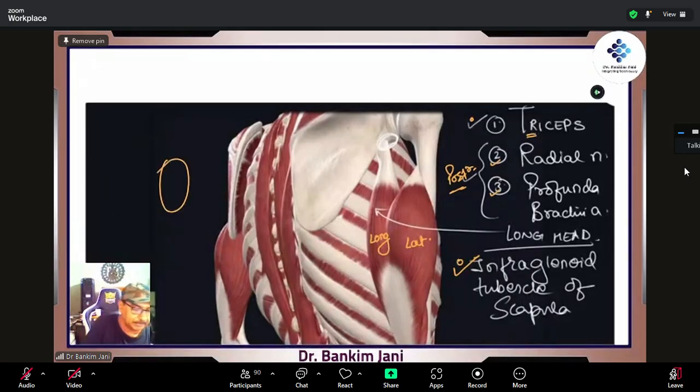Infraglenoid. Glenoid means the cavity, the cavity on which the humerus will be connected, right? Because this is a shallow cavity. Why is it shallow? Quickly, answer. Mobility. Shabash. Always give it like that, because mobility is important.